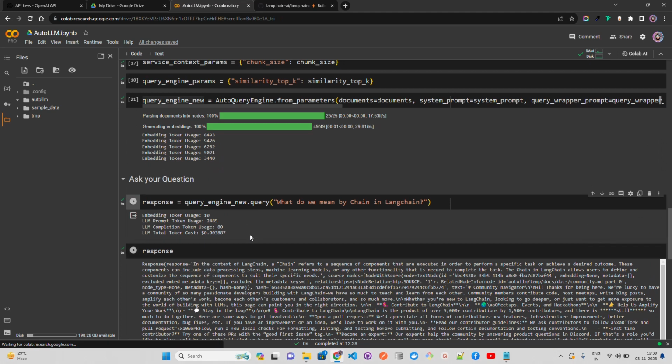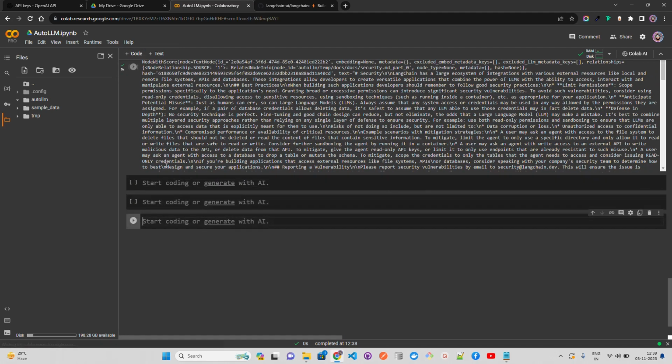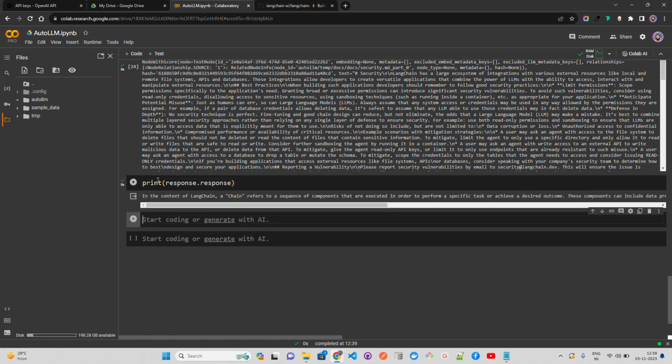At least this part is really helpful for a sustainable generative AI workflow. That will help you from a carbon footprint standpoint, from a money standpoint. You'll be able to keep track of how much money it's going to cost you and how many tokens you have used. Now let's do one thing. Let me make it a little better so you can read it. Let's do response dot response. Now here you just get the answer.